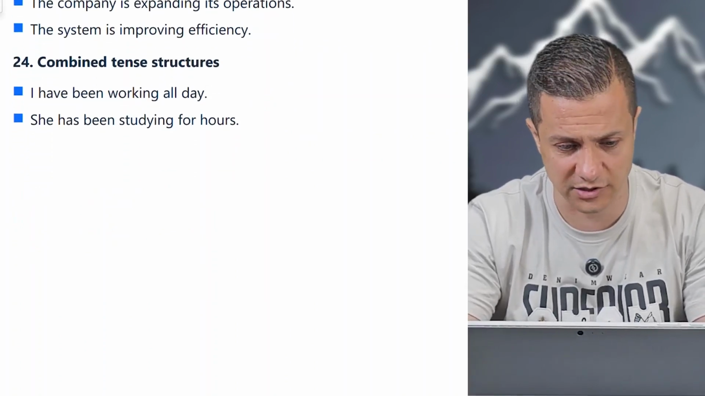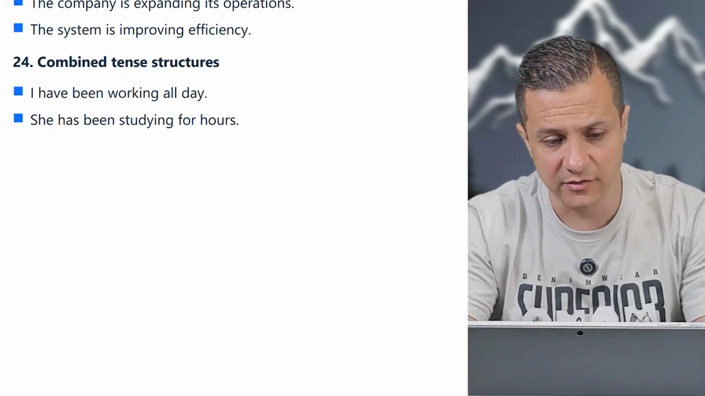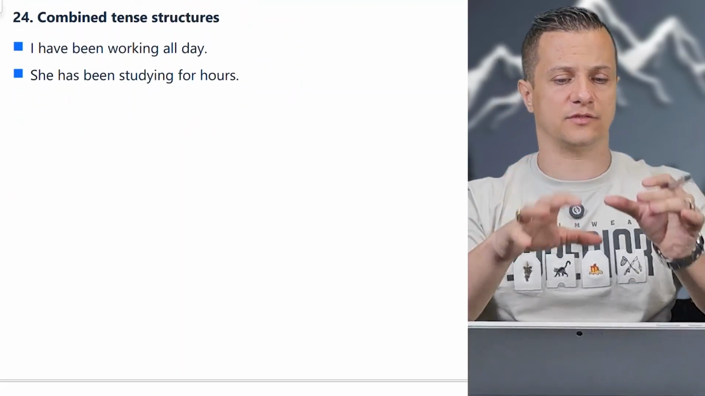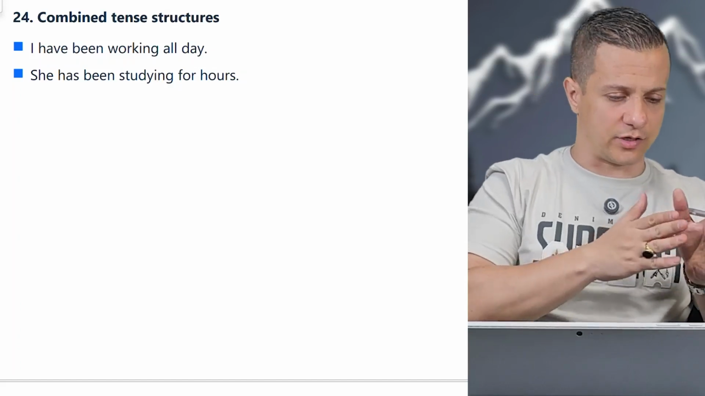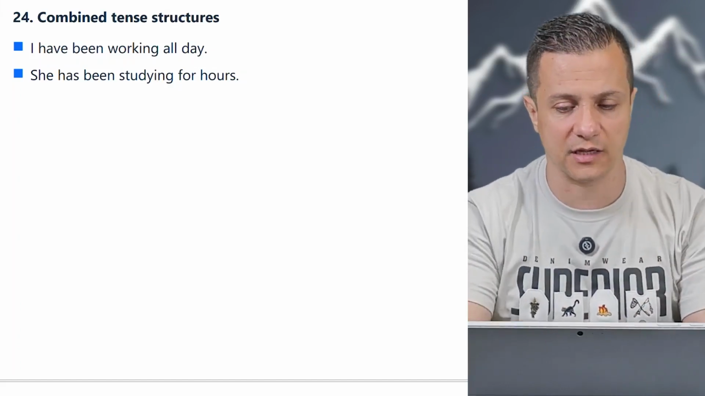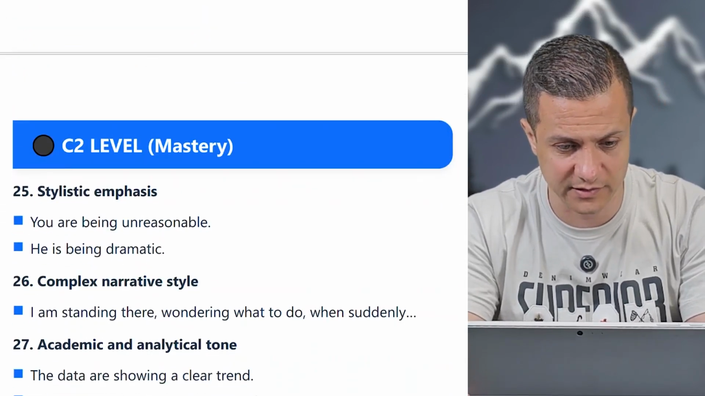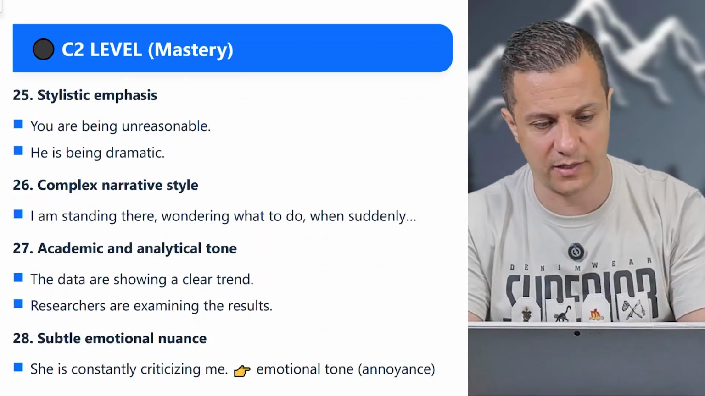Combined tense structures. I've been working all day. She has been studying for 4 hours, okay? Mostly, if you're going to say, for example, from morning up to now, stick to present perfect continuous, not present continuous. That's false. I'm working all day. No, I've been working all day.